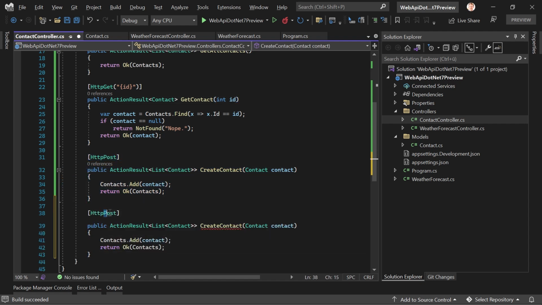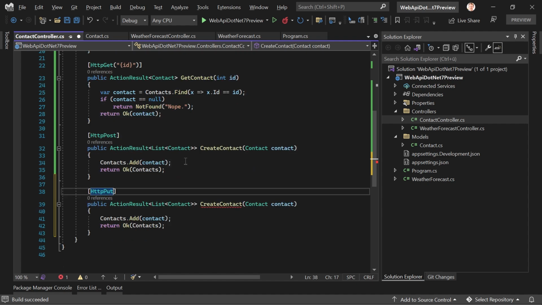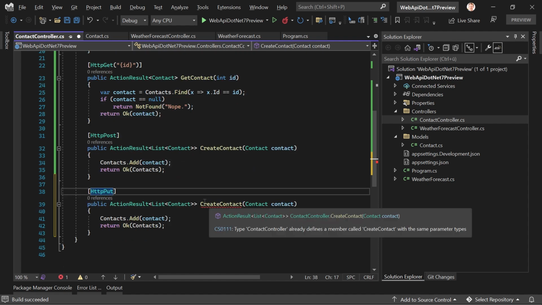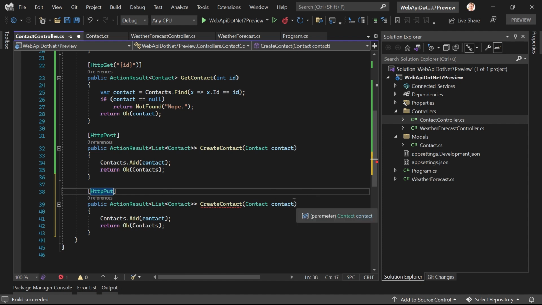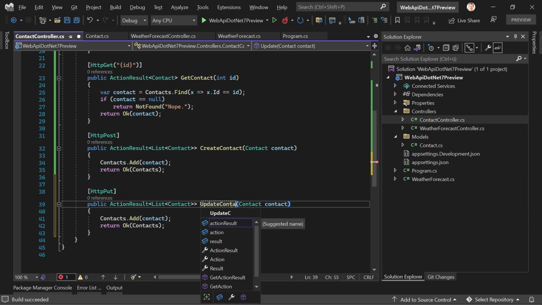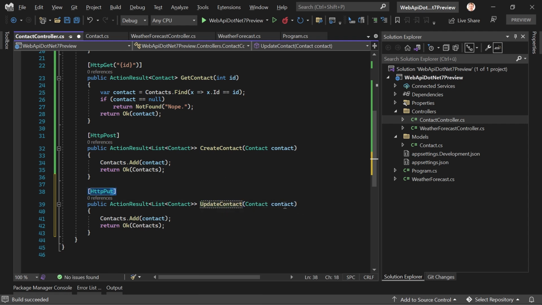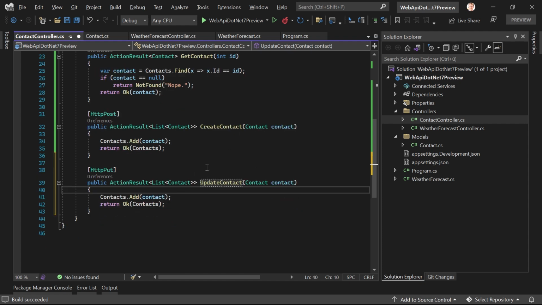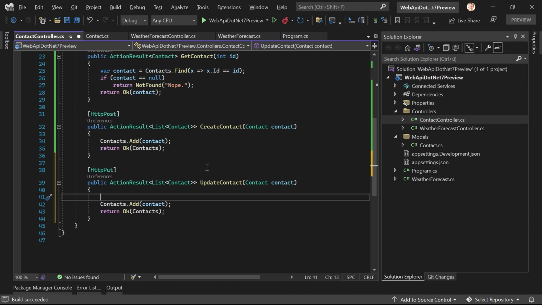Alright, now PUT. We want to update the character. Now, here, as always, we can choose to add the ID here as an argument, or we just use this object here. And since I'm lazy now, let's just use the object. So UpdateContact, no parameter here. You could use a parameter for the ID, so you would use this argument to find the contact. But let's use the ID of this contact object now. Tell me in the comments what you think is better, or a better practice. Argument or no argument. Please tell me that.